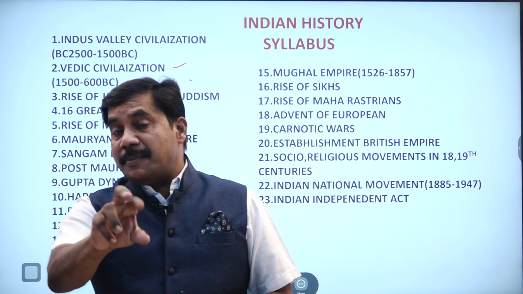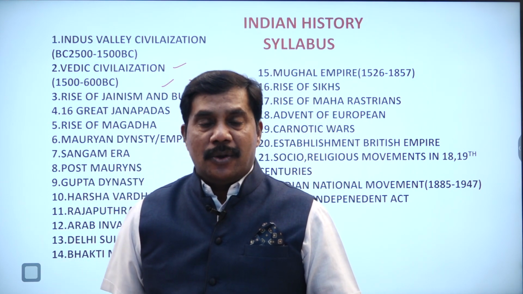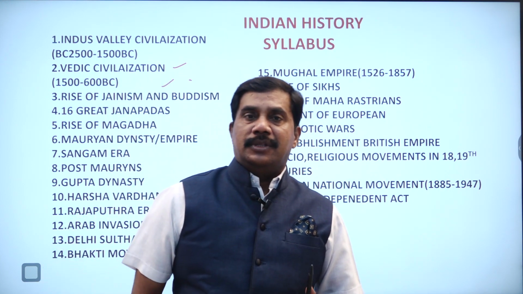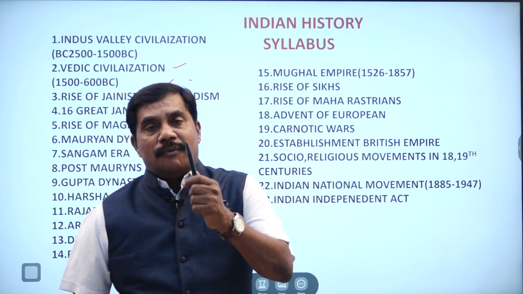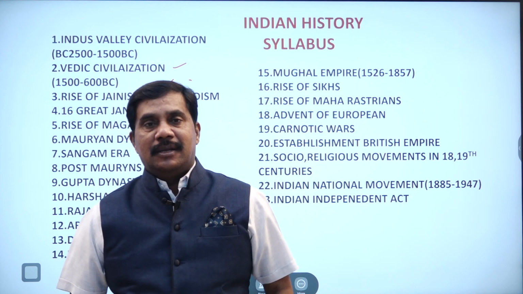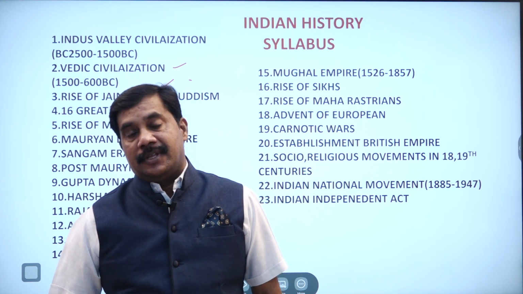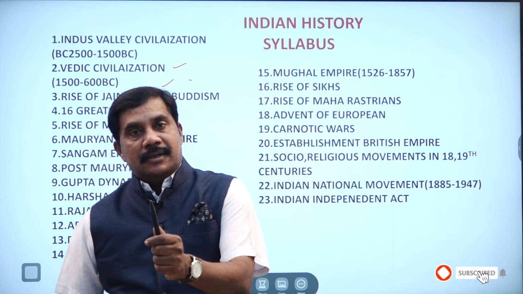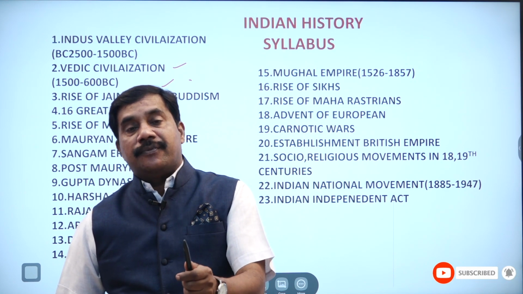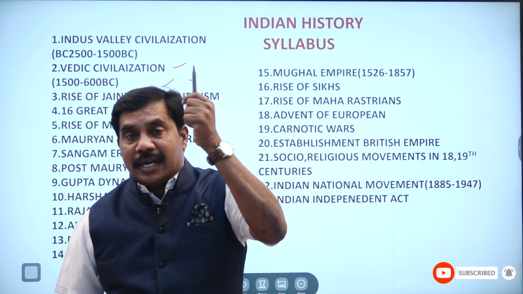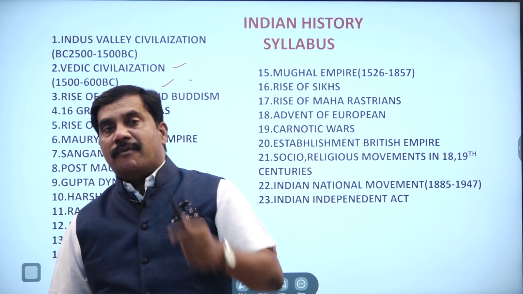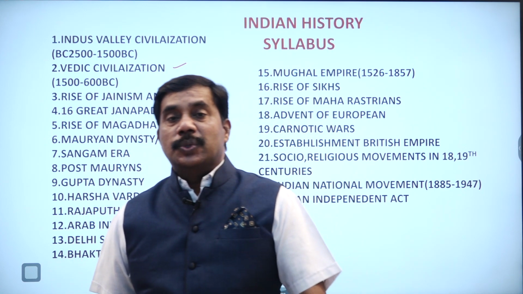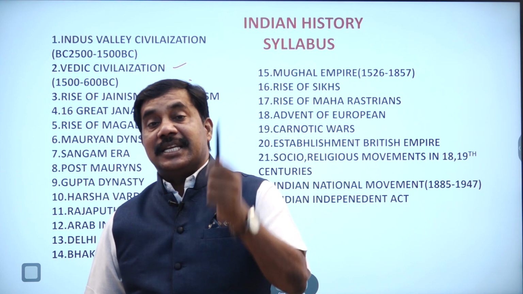They can ask you the question tomorrow if you write the examination: what was the reason for the occurrence of Jainism and Buddhism? The reason was opposition to the domination of Brahmanas and the domination of the Sanskrit system.